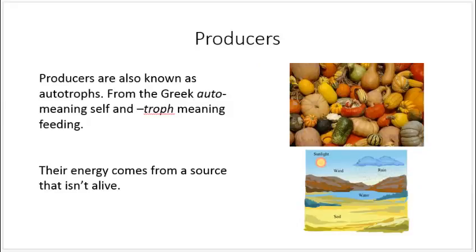What does it mean to be a producer? Producers are also known as autotrophs. This comes from the Greek auto, which means self, and troph, meaning food. Their energy comes from a source that isn't alive.